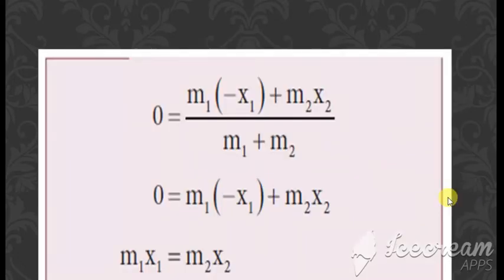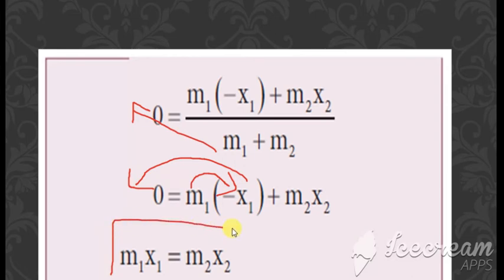அப்போ நம்மளுக்கு ஈக்குவேஷன் எப்படி வரும்: m1 into minus x1 plus m2 into x2 divided by m1 plus m2, equal to 0. Okay, so இப்போ இந்த term we can just bring to the other side. We get m1 into minus x1 plus m2 x2. Now multiply this inside, so we get minus m1 x1 plus m2 x2. Taking the minus m1 x1 to the other side, we get m1 x1 is equal to m2 x2.